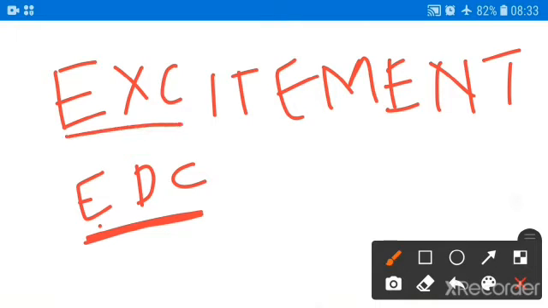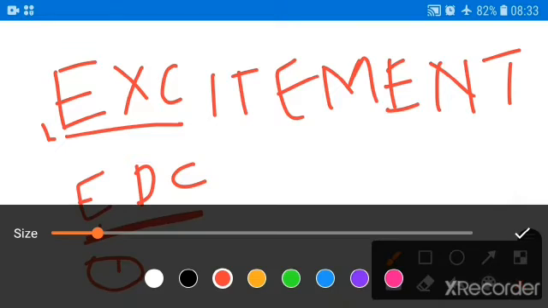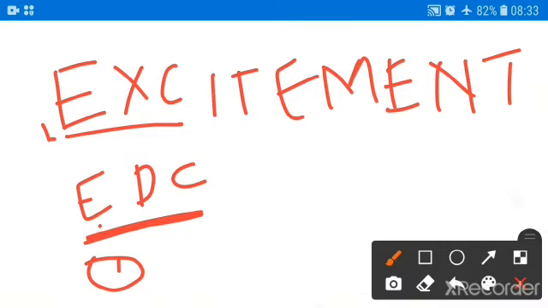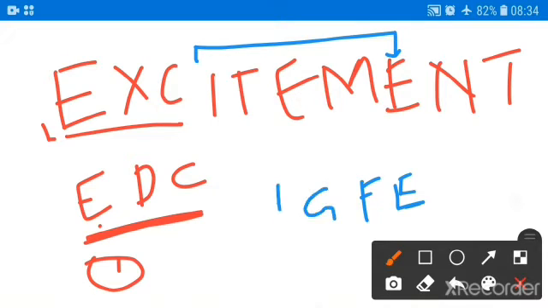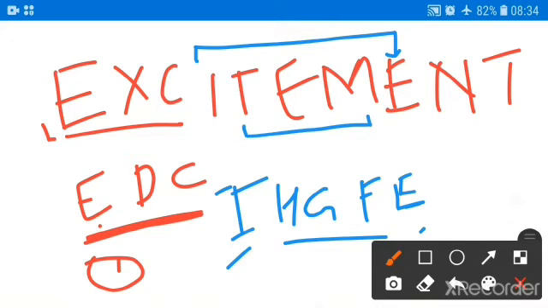So here we also have only one letter between E and C. So this is our first pair. Now next we have to check from I to E. C, E, we have in alphabetical order F, G, H and I. So in between I and E we have 3 letters. In the same way we have 3 letters here also.